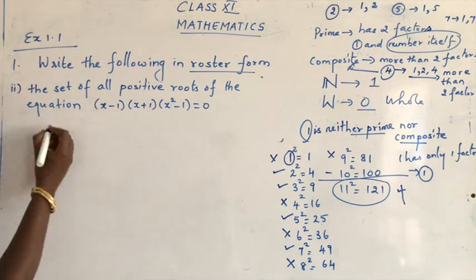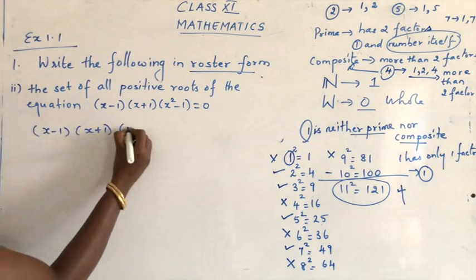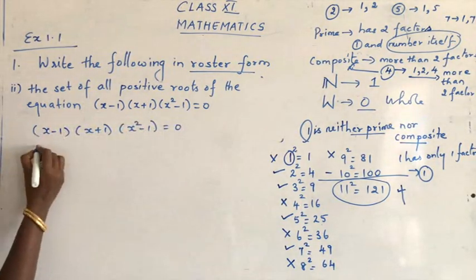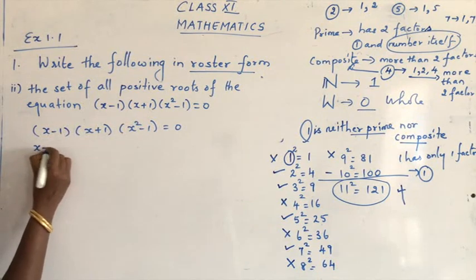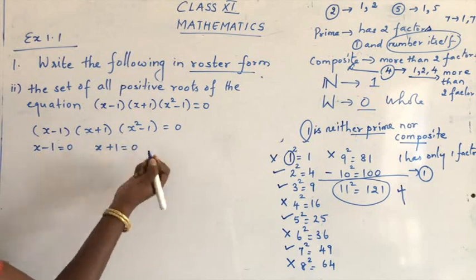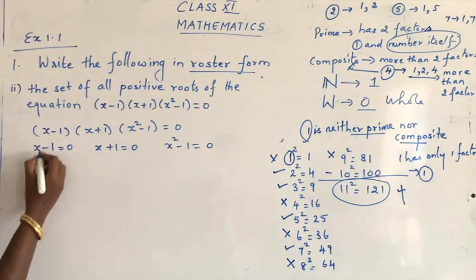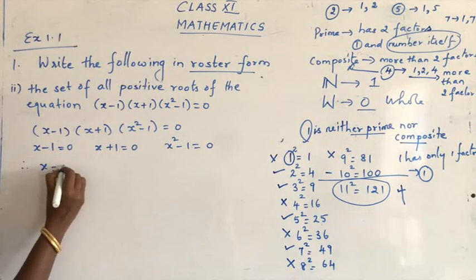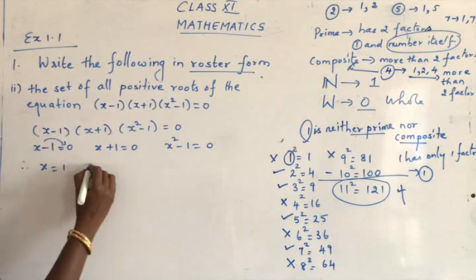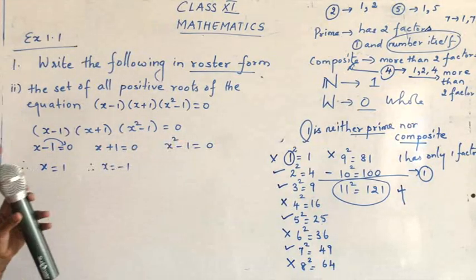So now here we have (x minus 1)(x plus 1)(x square minus 1) is equal to 0. From this particular part, we can simplify this in such a manner: x minus 1 is equal to 0, x plus 1 is equal to 0, x square minus 1 is equal to 0. So what we get from here? x is equal to 1. Minus 1 goes to this side, so minus 1 becomes plus 1. Similarly here, x is equal to minus 1. This is x square minus 1.